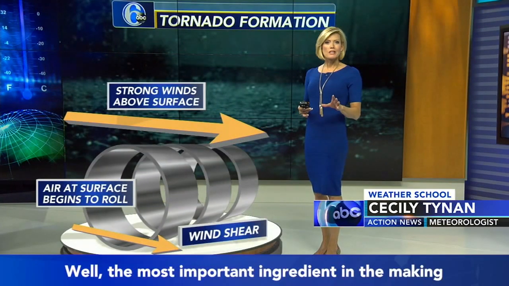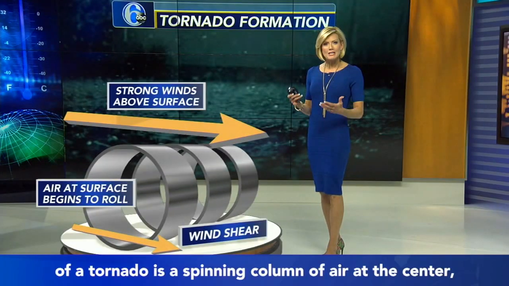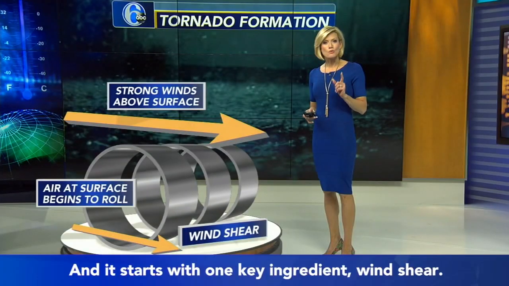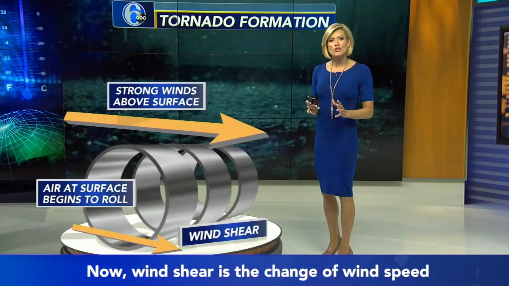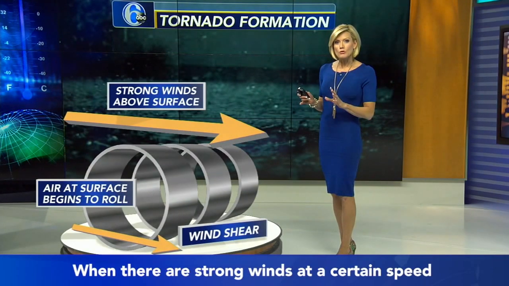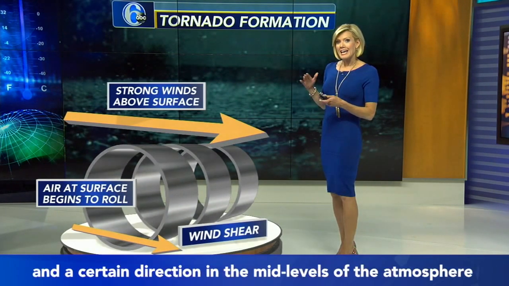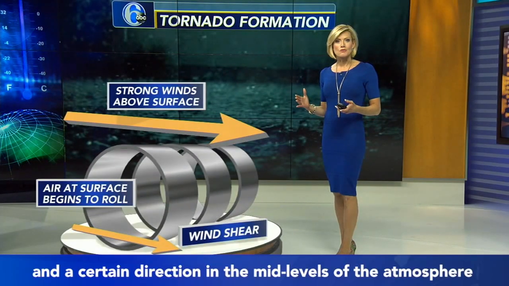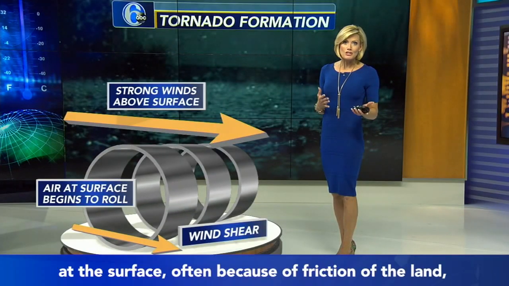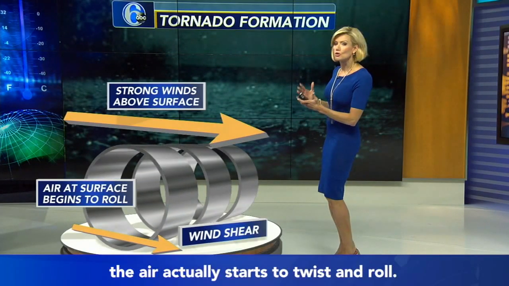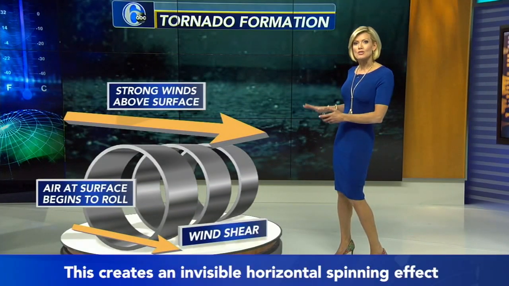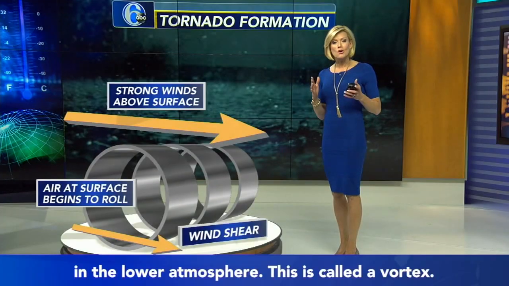Well, the most important ingredient in the making of a tornado is a spinning column of air at the center called a vortex. And it starts with one key ingredient, wind shear. Now, wind shear is the change of wind speed or direction over a given distance. When there's strong winds at a certain speed, at a certain direction in the mid-levels of the atmosphere and lighter winds blowing from a different direction at the surface, often because of friction of the land, the air actually starts to twist and roll. This creates an invisible horizontal spinning effect in the lower atmosphere. This is called a vortex.